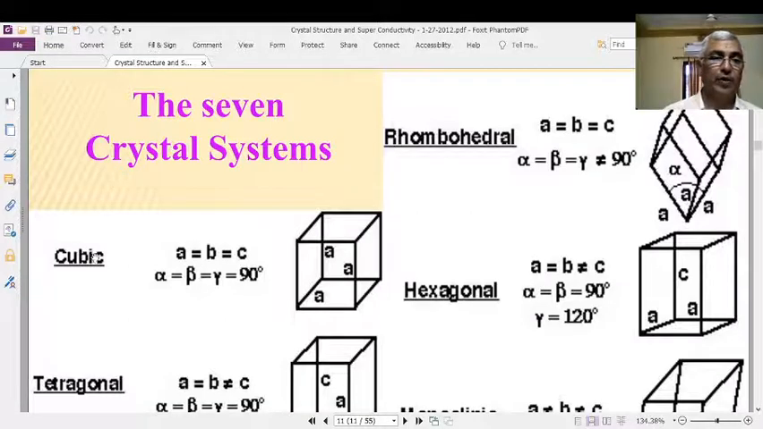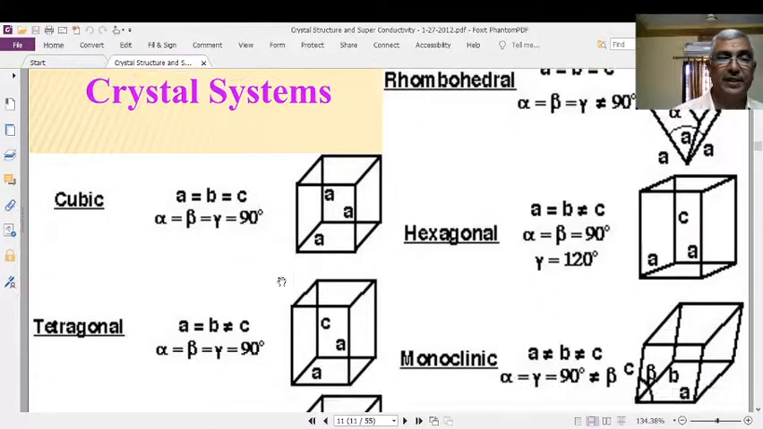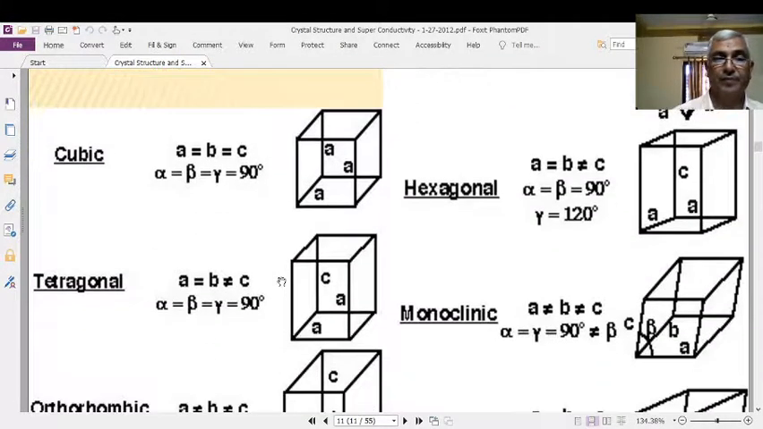First, the cubical crystal system. In cubical, a is equal to b is equal to c, and alpha is equal to beta is equal to gamma, equal to 90 degrees. It means that a cubical is a symmetrical entity in which all the dimensions are equal and all the angles are equal, and each angle is 90 degrees. That is the cubical one.